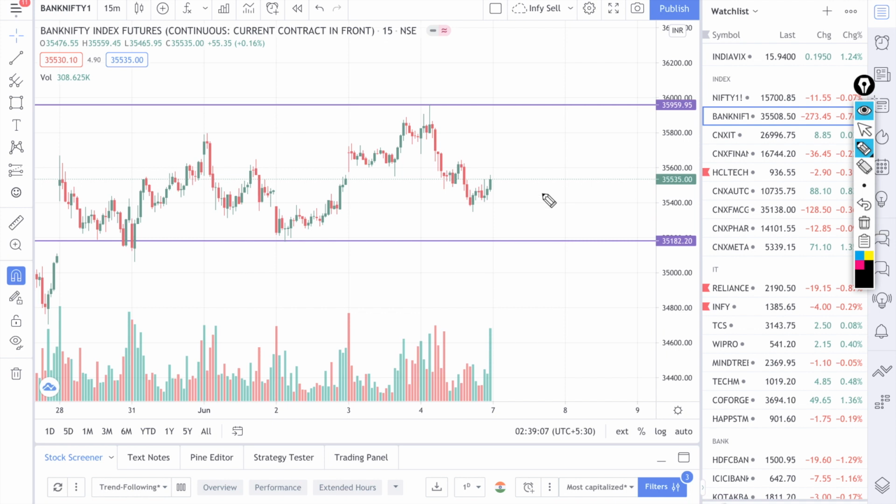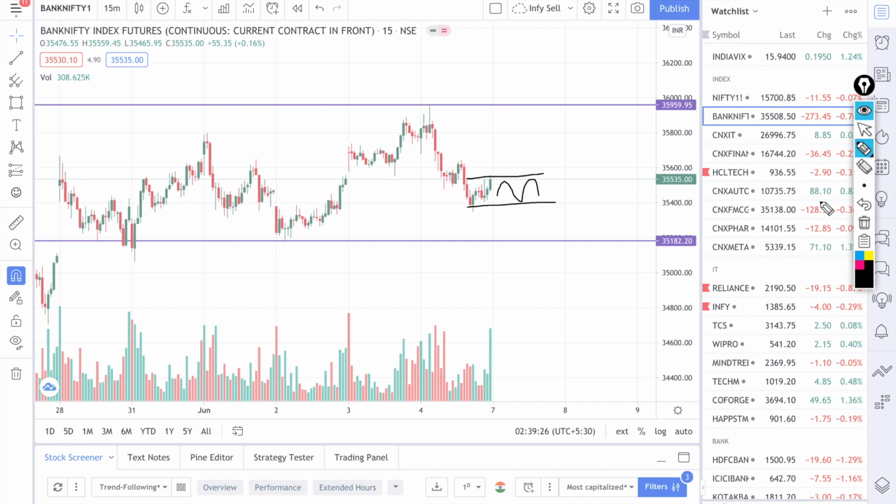So at which particular area are buyers present? Exactly in this particular level, this particular and this particular level. So this becomes a range. Okay, so tomorrow how can the market react? If the market opens flat, mark my words, if the market opens flat in this particular area, just mark your levels in this area.